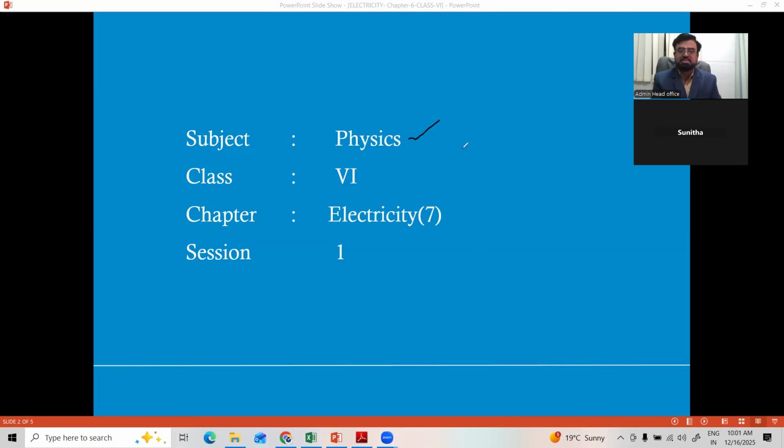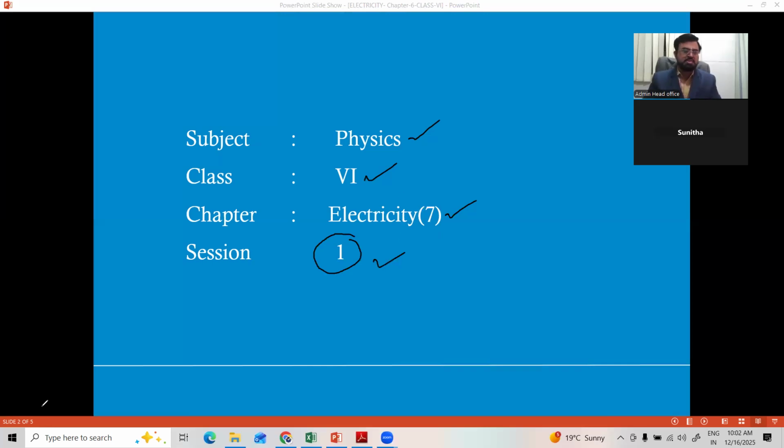My subject is physics. We are in class 6th. Today, we are going to start a new chapter, chapter number 7, electricity. Today we are in session number 1. This is the last but one chapter. After this, there is one more chapter. After finishing all the chapters, we'll have the revision session where we'll solve all the levels of problems given in the material, right?